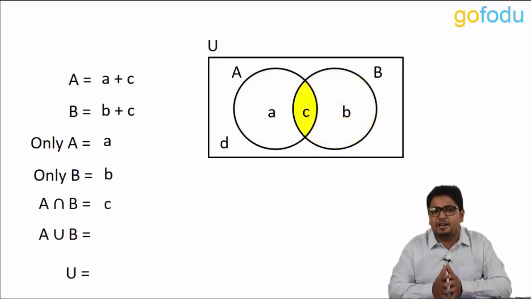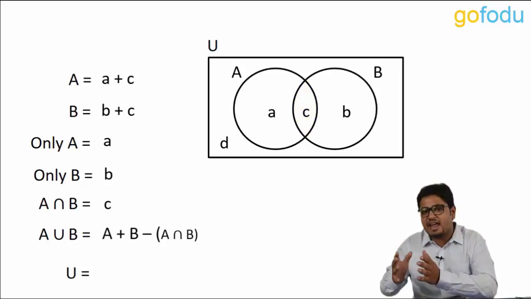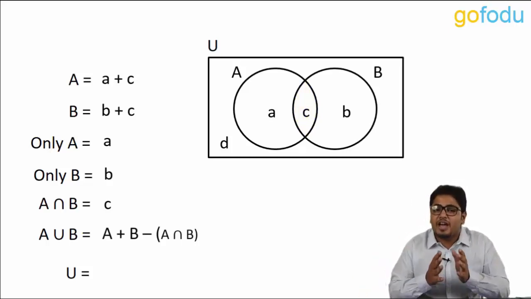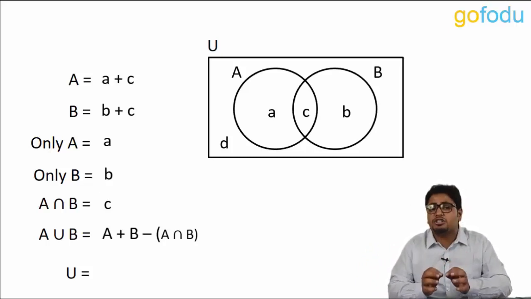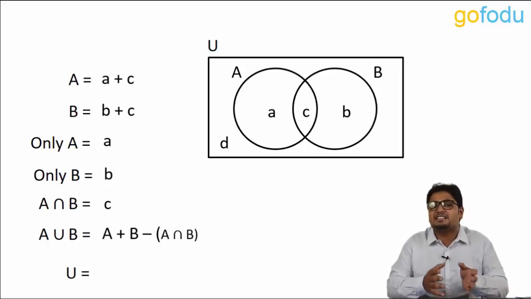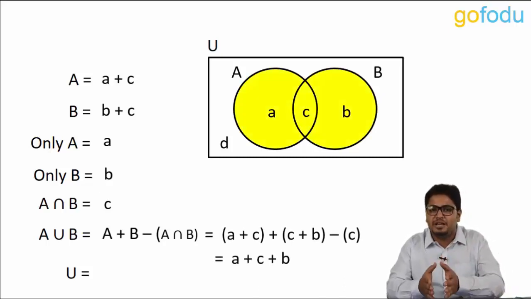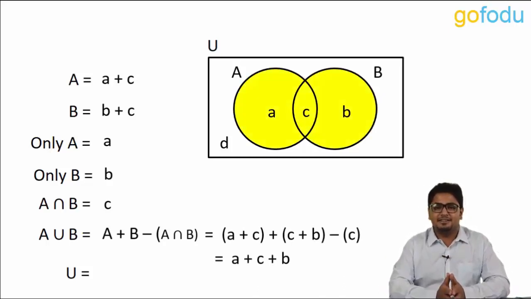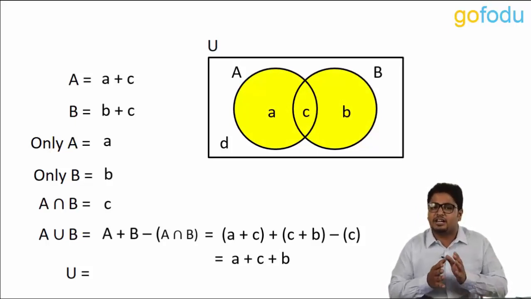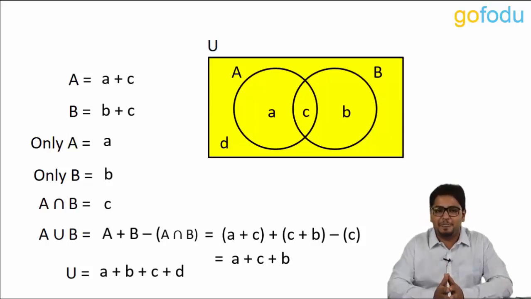A intersection B will be element c, while A union B will be set A plus set B minus A intersection B. We have to subtract A intersection B because it was counted twice while adding set A and set B, once with A and second time with B. So it will be equal to a plus b plus c. Last, we have universal set U. It will be a plus b plus c plus d. I hope it is crystal clear to you all.